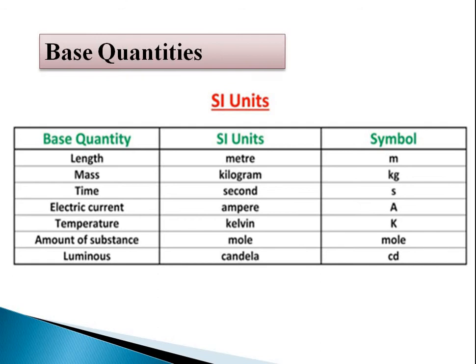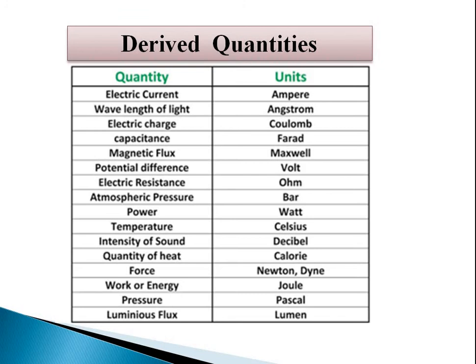Based on these base quantities, some units are derived for the measurement of other quantities, that is, electric current is measured in ampere, wavelength of light in angstrom, electric charge in coulomb, capacity in farad, magnetic flux in Maxwell, potential difference in volt, electric resistance in ohm, atmospheric pressure in bar, power in watt, temperature in Celsius, intensity of sound in decibel, quantity of heat in calorie, force in Newton, work or energy in joule, pressure in Pascal, and luminous flux in lumen.